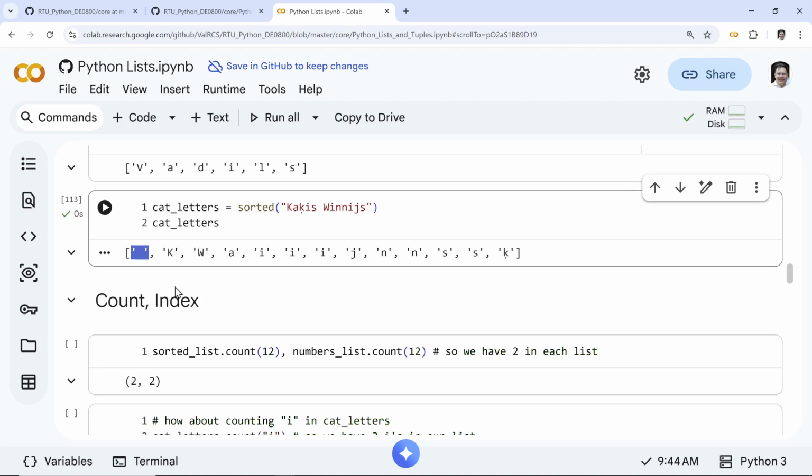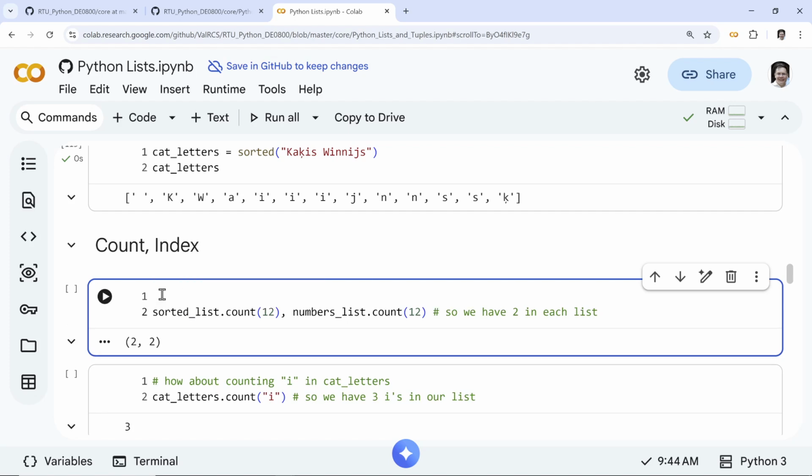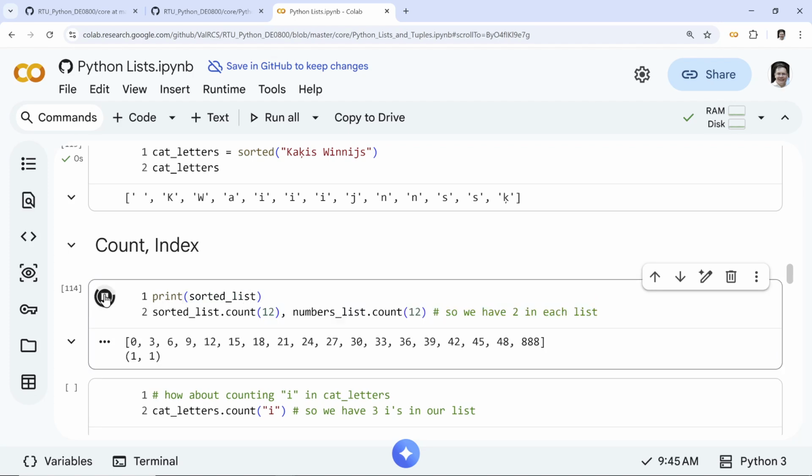So count and index, right? So we can count things. Number 12, right? Let me show you the list. Print the list. We probably forgot what it looks like. Print sorted list. Yeah. So I'm looking for number 12. Count 12. Yeah, count 12. And numbers list count.